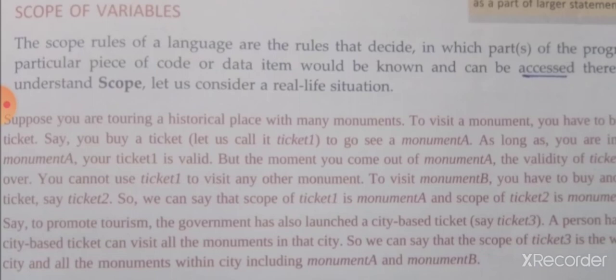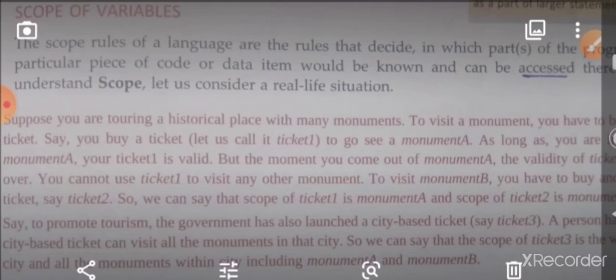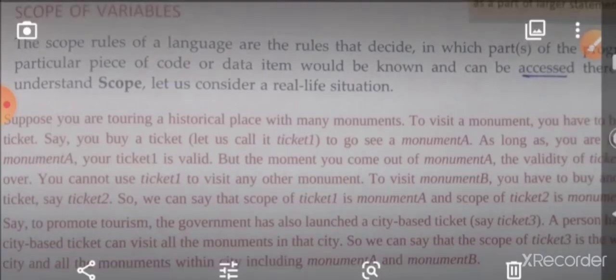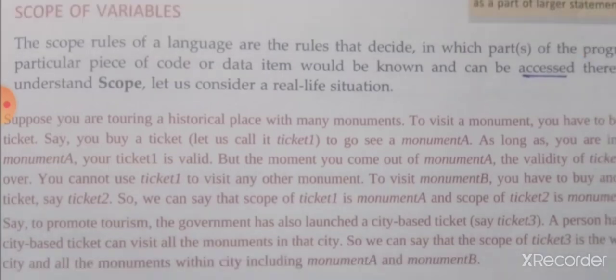What is that? You are touring a historical place with many monuments. I think what they are trying to say is you are going to a historical place. There are 2 or 3 historical places. You have to buy a ticket for each place. If you want to visit one place, you buy one ticket.